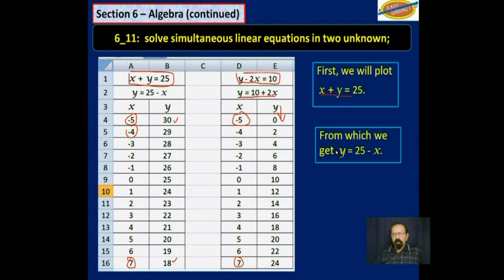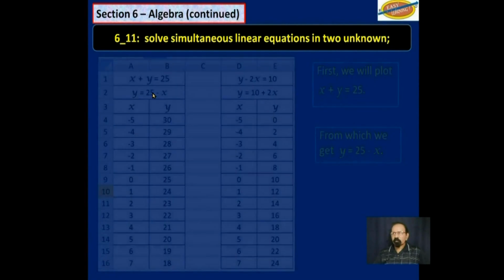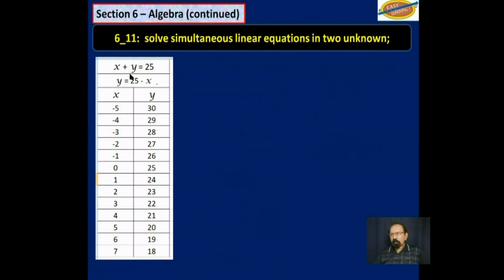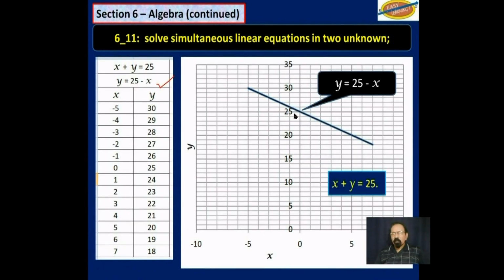From which, of course, we get y is equal to 25 minus x, which is this format of that same equation over there. If we plot that, we get this. Notice you have a straight line.